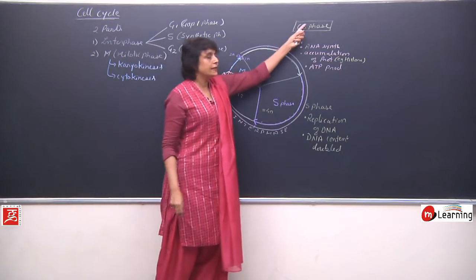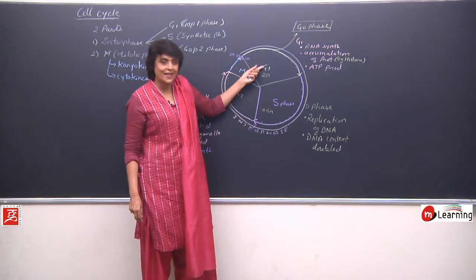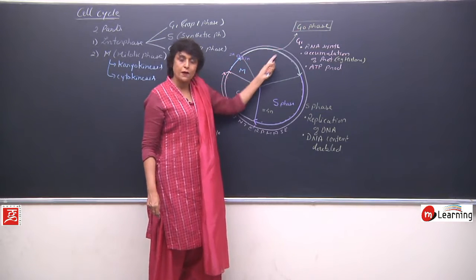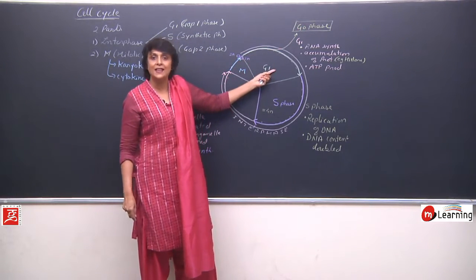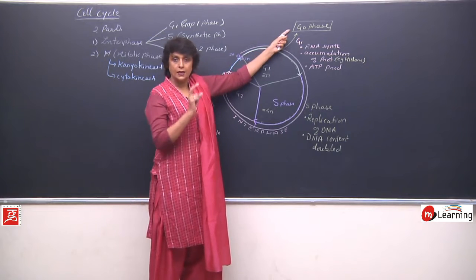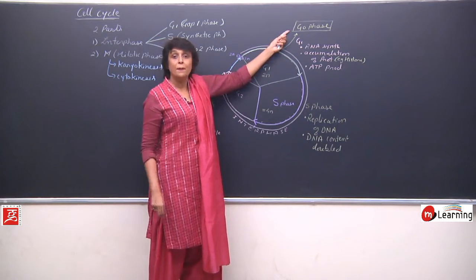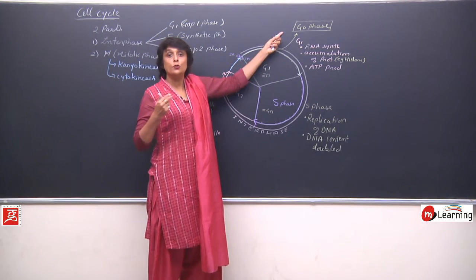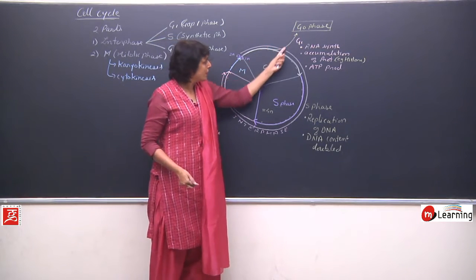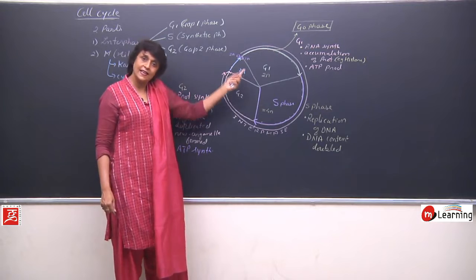Normally, the cells do not come back into the cycle, but there are certain cells which are capable of coming back into the cycle, like parenchyma cells. So parenchyma cells, if required, they are in G0, they are mature, they are specialized for a particular function, but if they are required to undergo division, then they will come back into G1 and get into the cell cycle again and will divide.